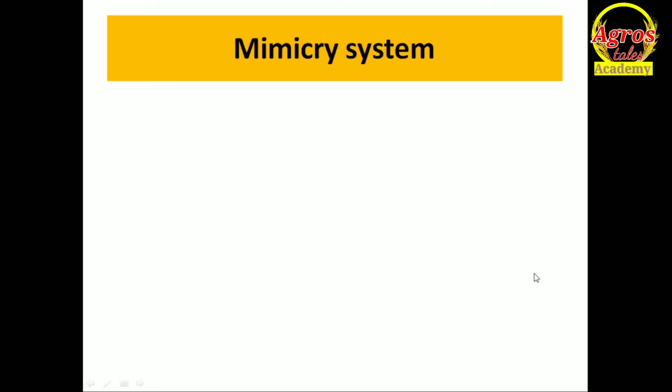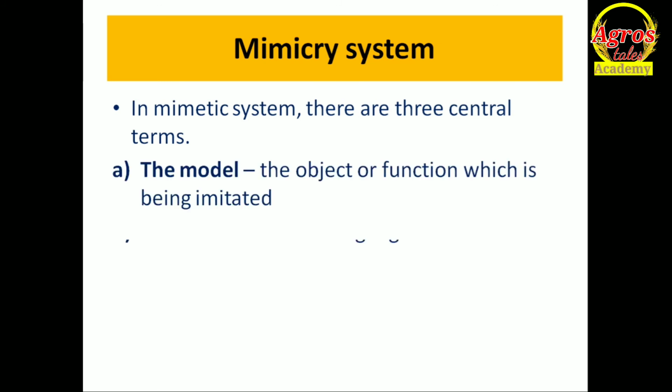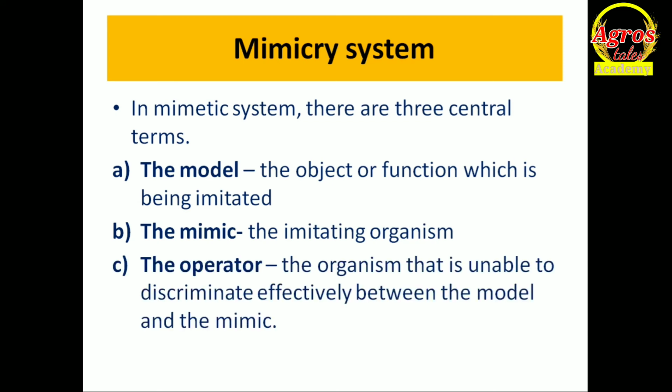So next is our mimicry system. This total phenomenon is divided into three parts. In the mimetic system or mimicry system, there are three central terms. First one is our model, second one is our mimic, third one is your operator.